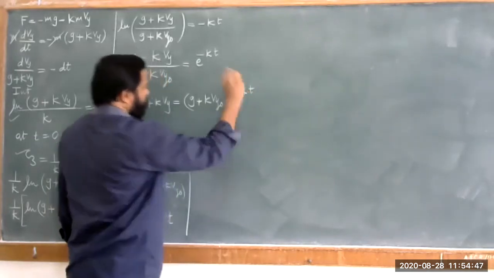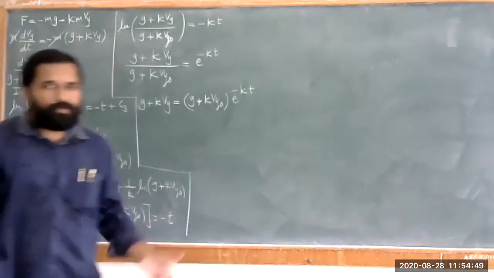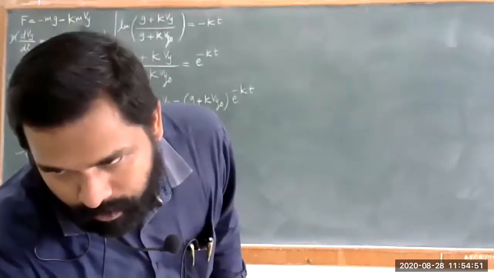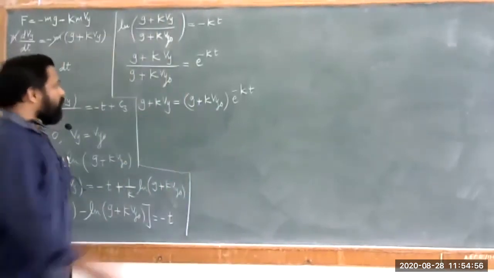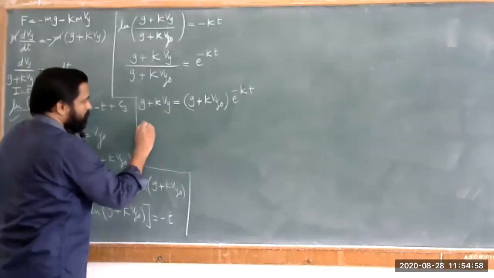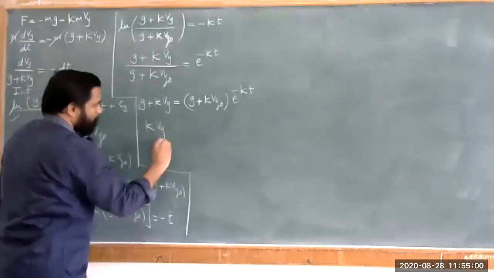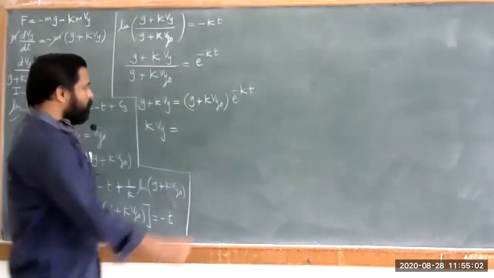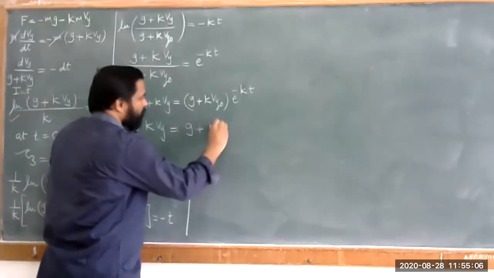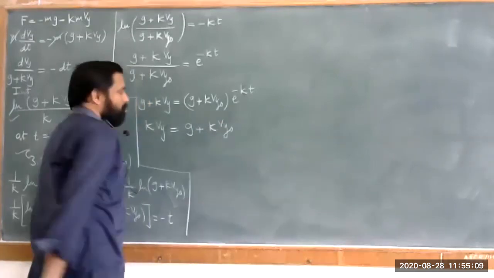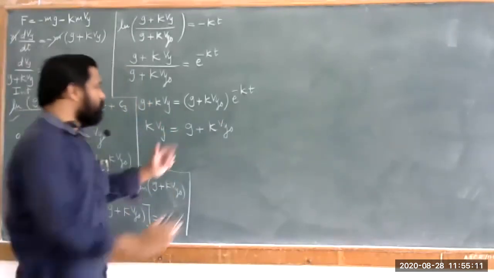Okay, this is your condition. Now we require this Vy, so we have the condition that k Vy is equal to this (g plus k Vy naught).